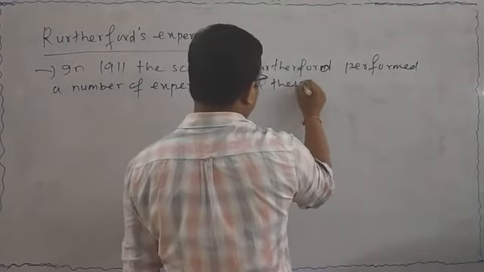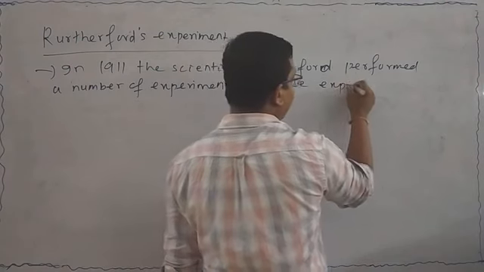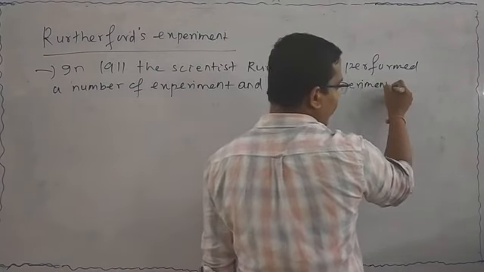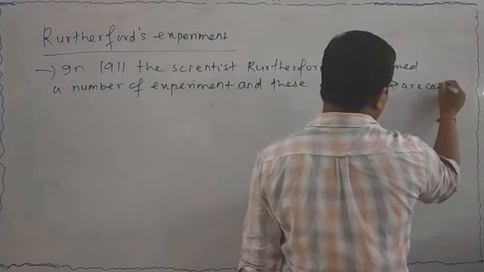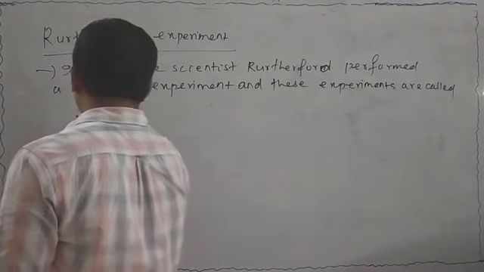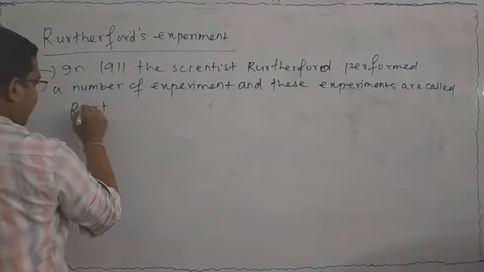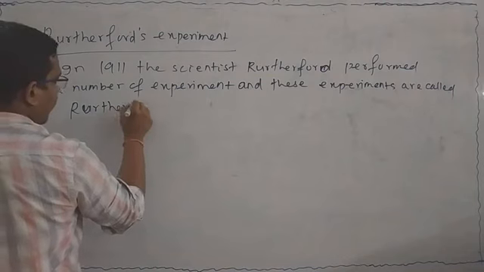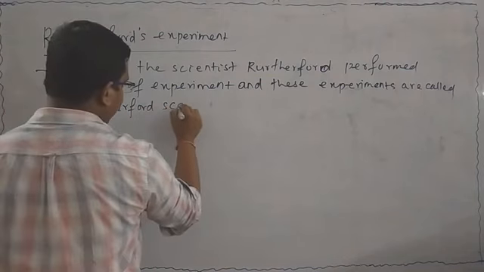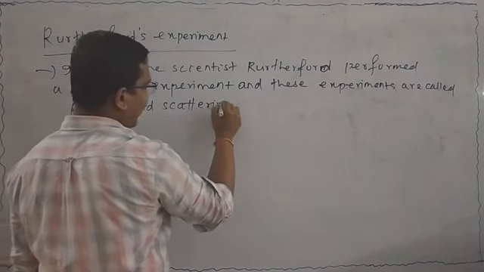These experiments are called the Rutherford scattering experiment.